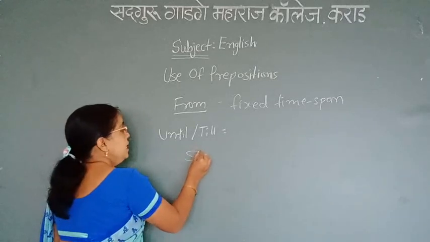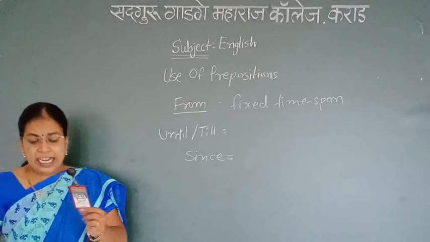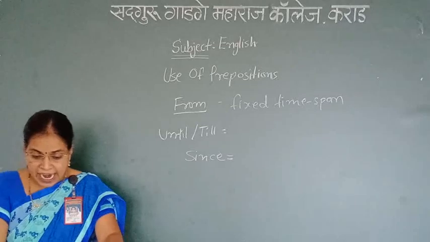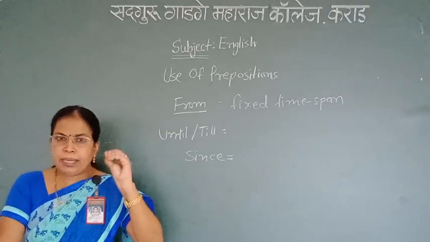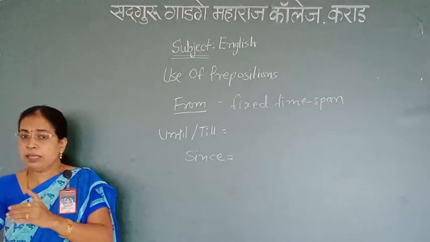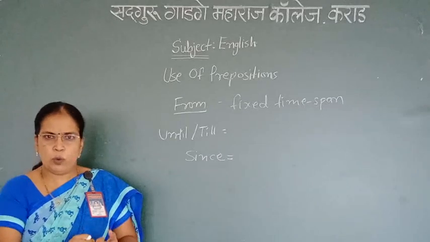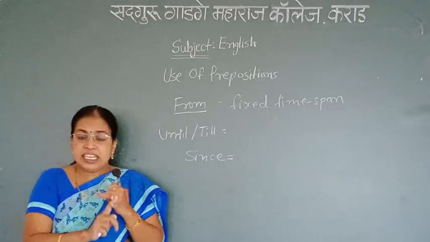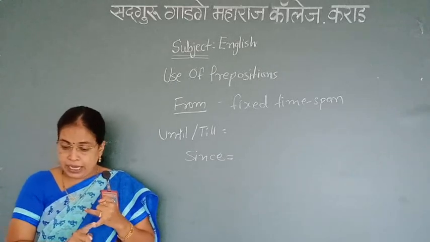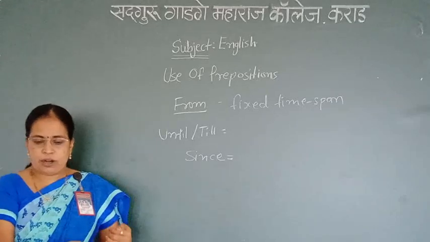Then next preposition is since. Since indicates a time span beginning at a time in the past and still continuing in the present, or now.